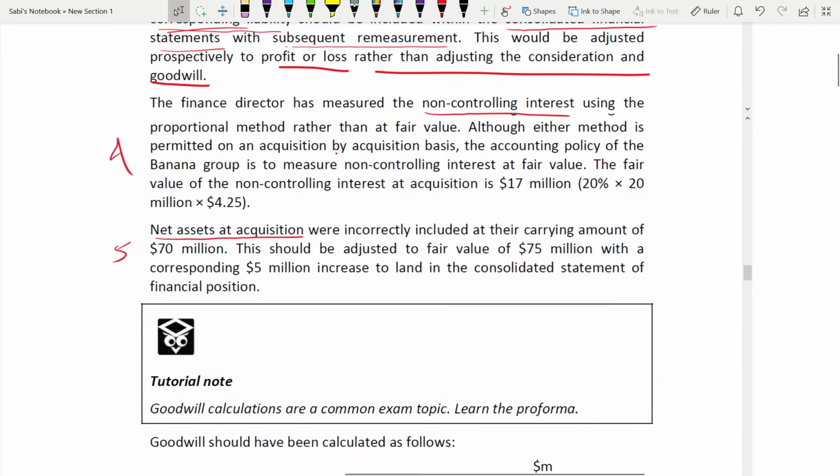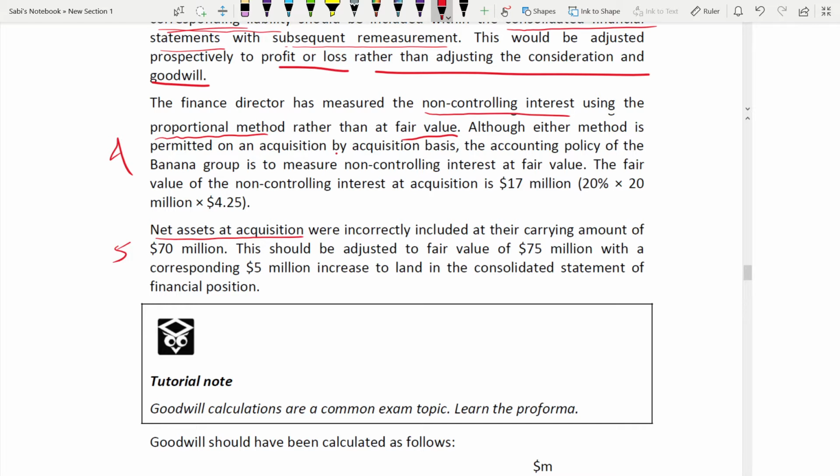So let us read the fourth paragraph. The finance director has measured the NCI using what? Proportional method. You see, they have used this method rather than using what? They should have used fair value, but they have used the proportion method. So this also you need to write, although either method is permitted. So you also have to say that both methods are permitted.